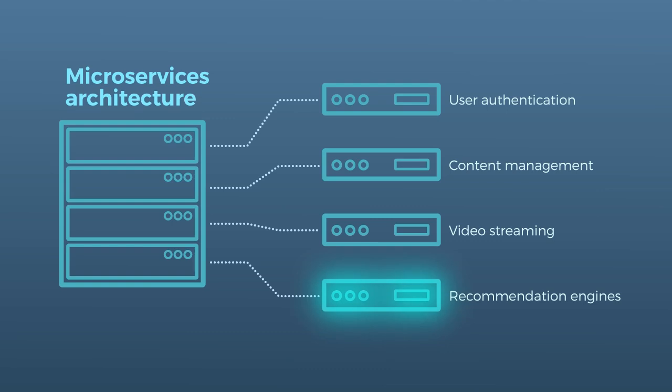If the recommendation engine needs more compute power because users increasingly interact with it, it can scale without impacting other platform parts like content management or streaming. This modularity also allows for better fault tolerance. If one microservice fails, it does not bring down the entire application.